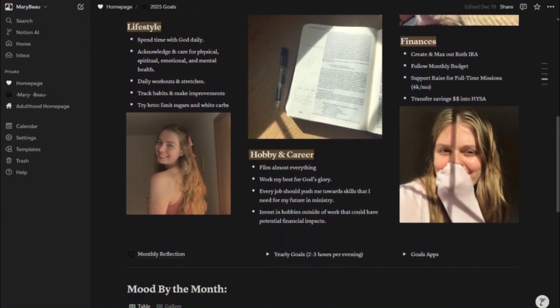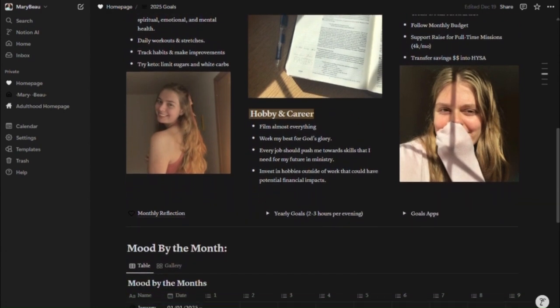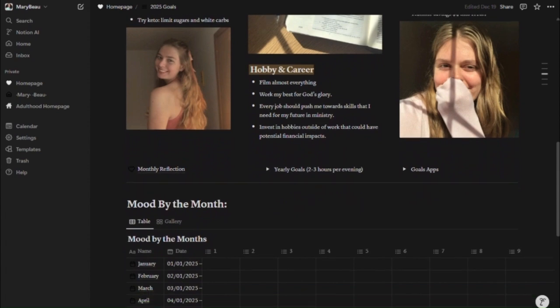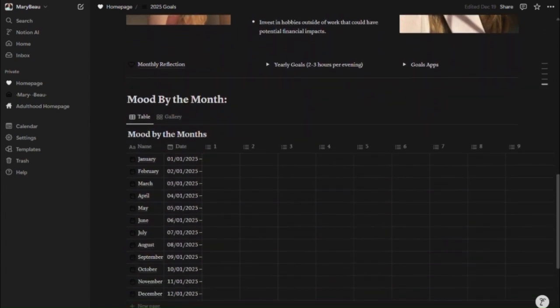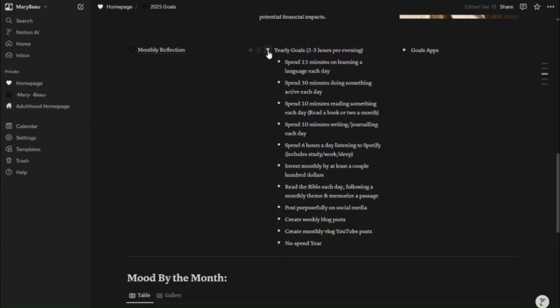Now, as you'll notice as I'm scrolling down here, one thing that was really important to me too when it came to the design aspect is that I wanted all of the pictures to match in colors. And I have my mood by the month set up for 2025, we really will see how much that is used. Now this year, instead of focusing on monthly goals, I have evening goals that I want to accomplish every single evening. That is a very specific chunk of time.